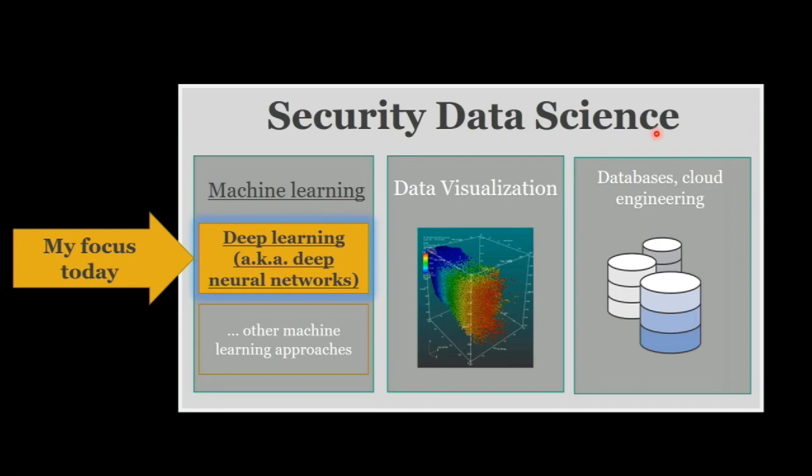I'm not going to be talking much about data visualization. Data visualization are algorithms that render complex data in ways that allow the human eye to recognize patterns, outliers, and trends. Another area would require another talk. And databases are also quite important to data science, but I'm not going to be focused on that today either.